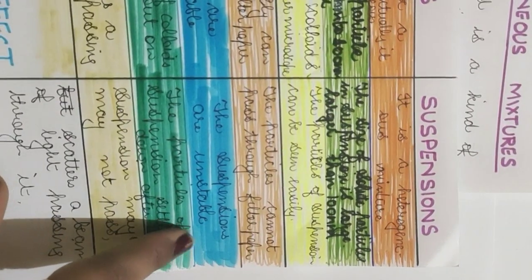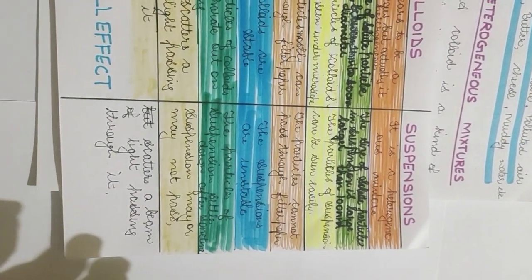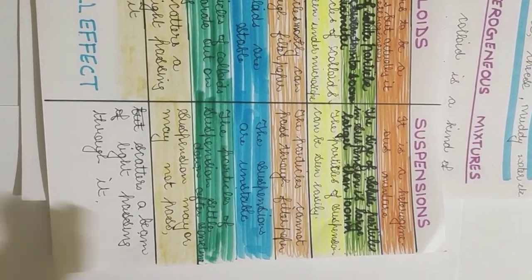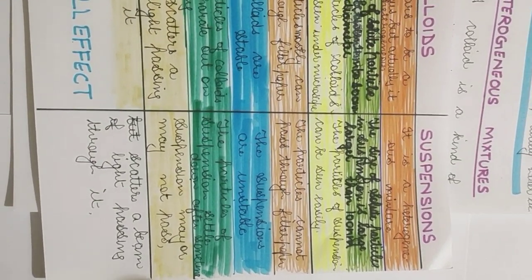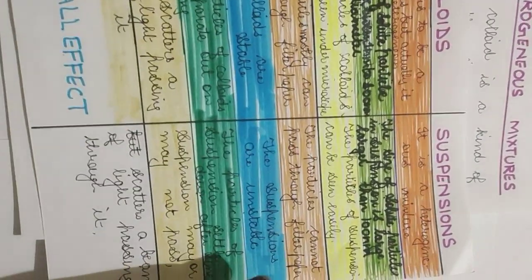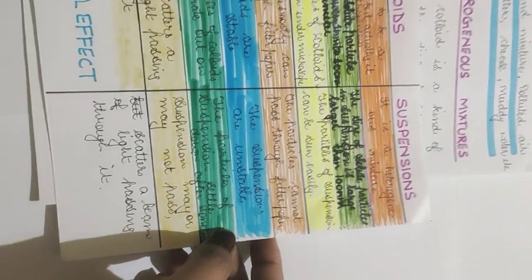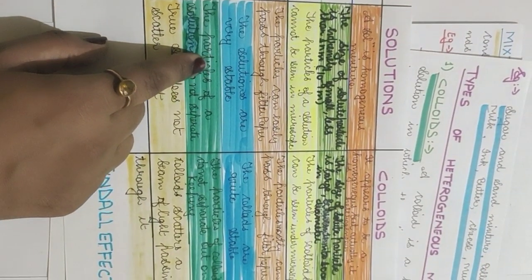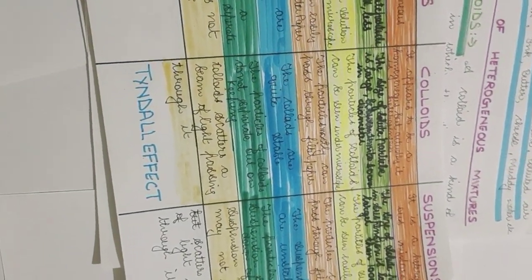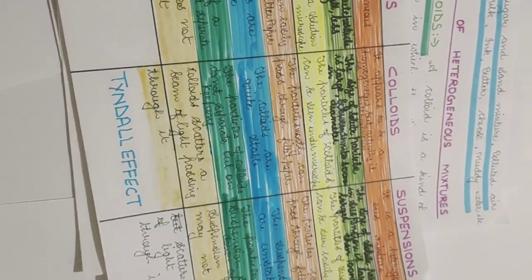But in the case of suspensions, the particles of suspensions settle down. If you have a mixture of sand and water and you keep it aside for a few minutes, all the particles of sand will settle down at the bottom and you will get clear water on the top. They are bigger in size, so they are heavier and they have the effect of gravity, so they settle down. These do not have any effect of gravity on them. These also do not have any effect of gravity on them. But in the case of suspensions, they do settle down. They have the effect of gravity on them.